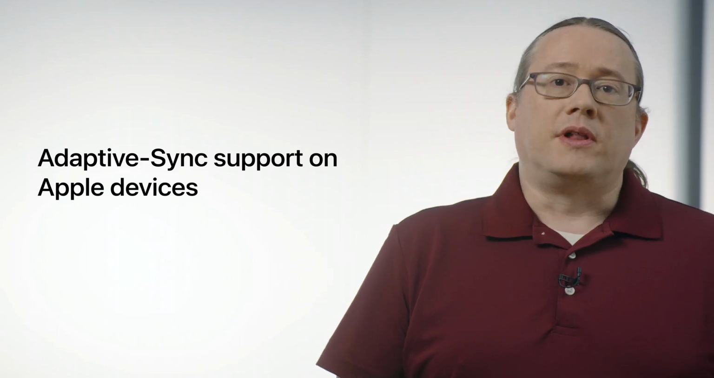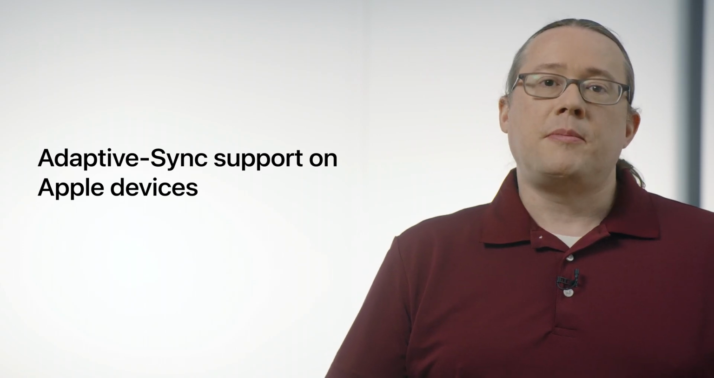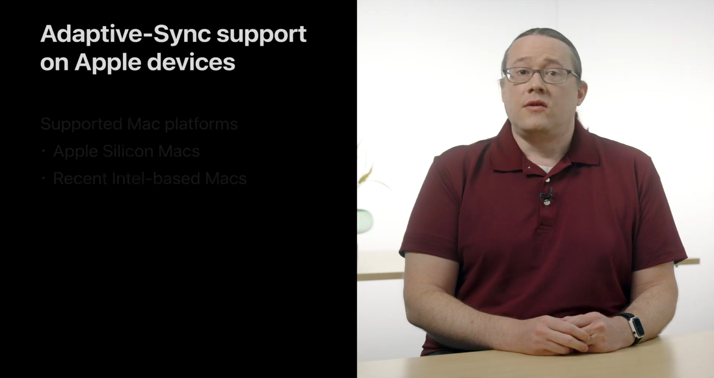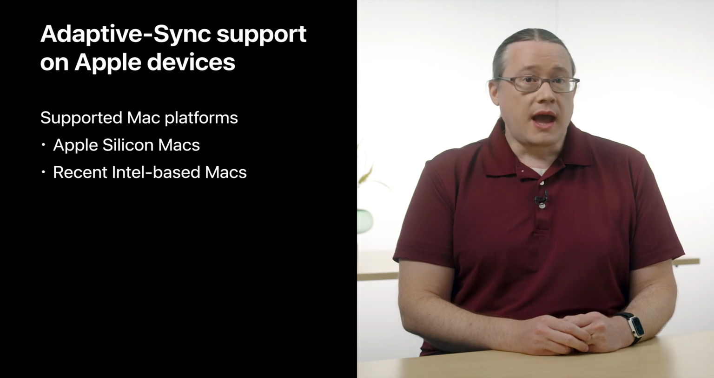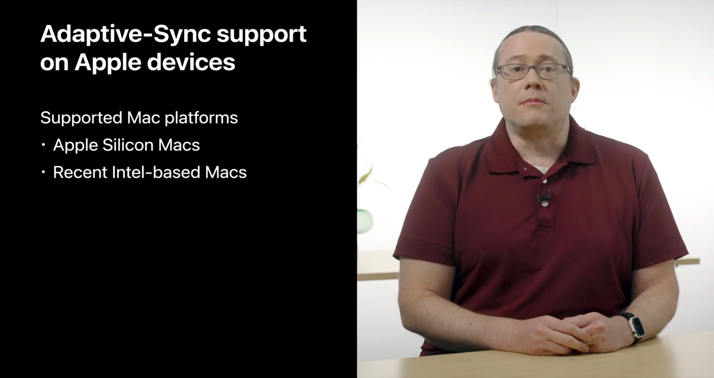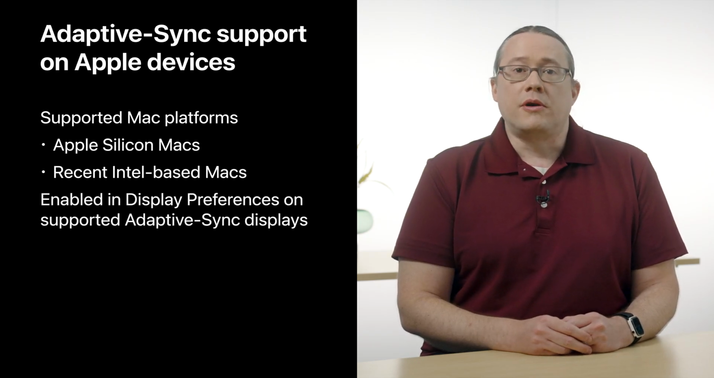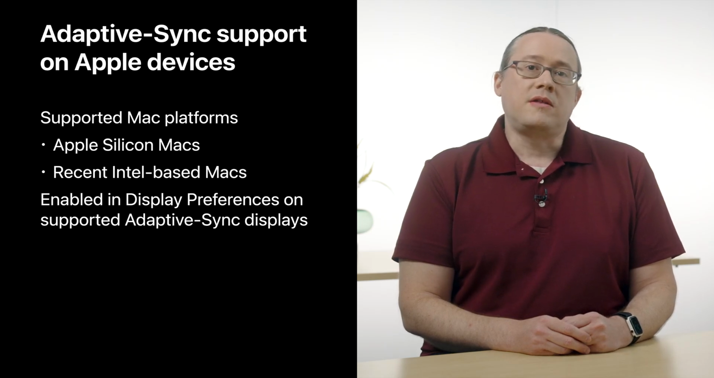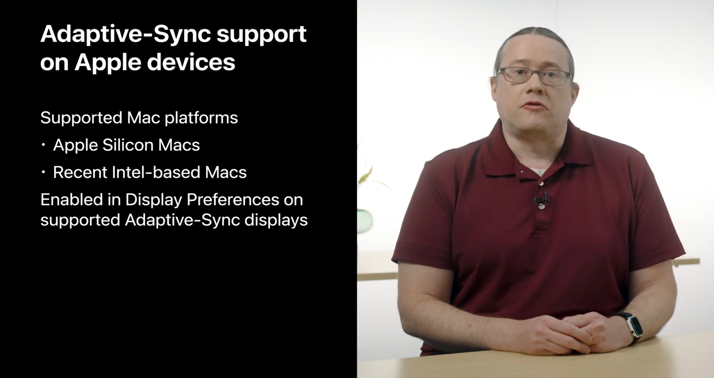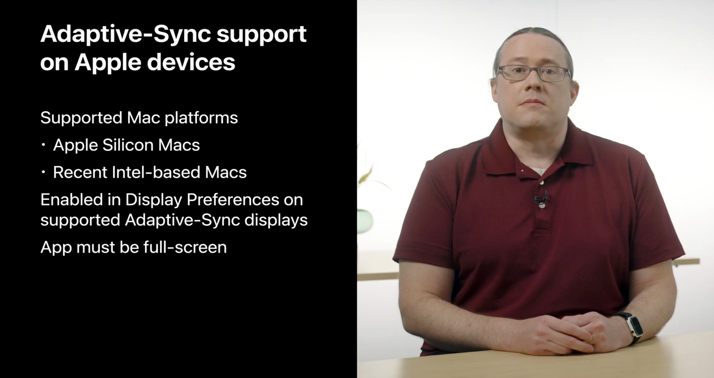Now that you've got a high-level understanding of the new display support coming to the Mac this year, let's talk about how to enable adaptive sync in your games. First, you'll need a supported Mac. Any Mac with an Apple Silicon GPU will work great, and we also support many of our most recent Intel-based Macs as well. Second, you'll need a supported adaptive sync display and to enable adaptive sync mode. This can be done by selecting the new variable refresh rate available in Display System Preferences. And lastly, your app needs to be running in full screen mode.